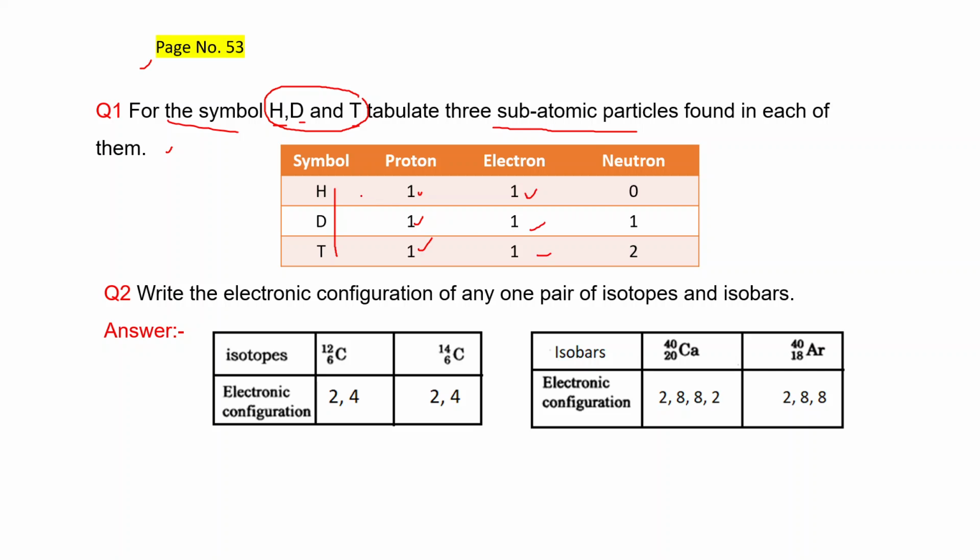But neutrons: in hydrogen, no neutron is there, 0. In deuterium, 1 neutron is there. In tritium, 2 neutrons are there.